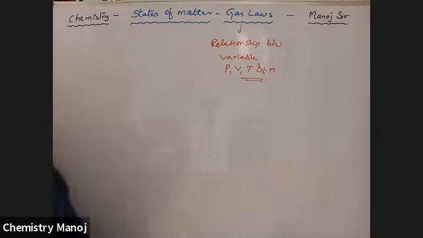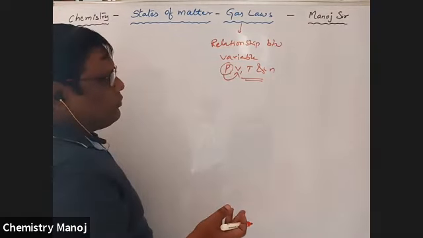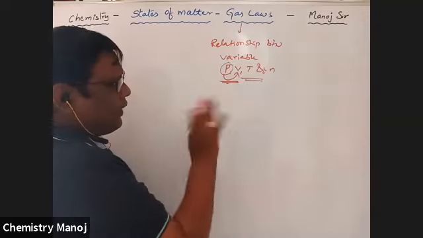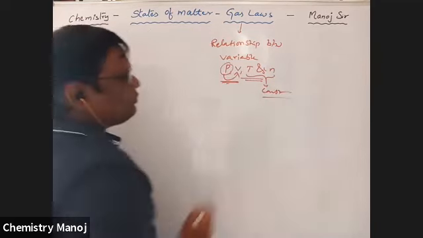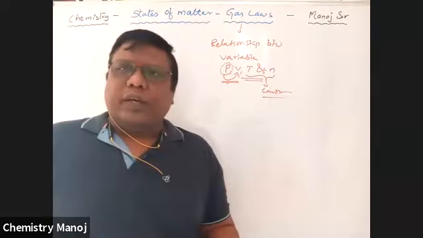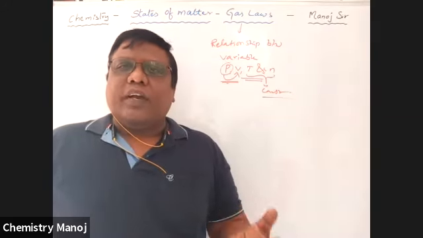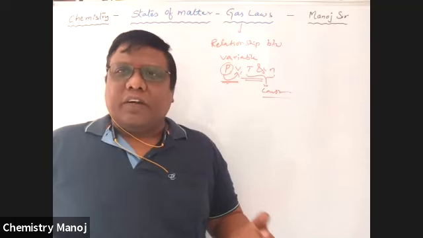Now, one variable depends on another variable, and how is this possible? If we are going to take a relationship between two variables, the other two must be constant. By taking the other two variables as constant, we discuss the interrelationship between two variables. These are explained by different scientists.